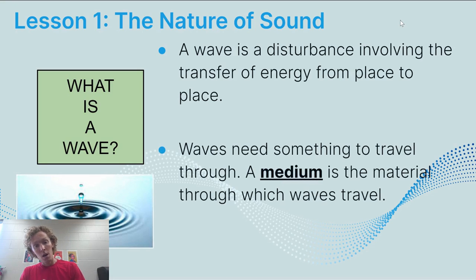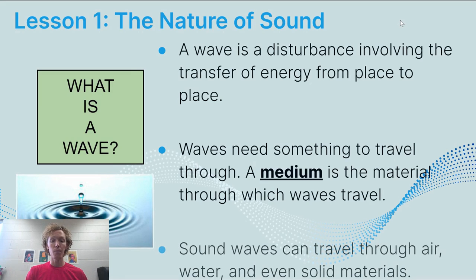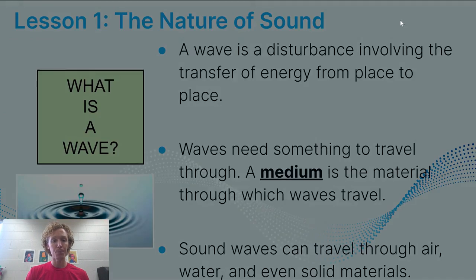It creates a disturbance and it transfers energy, and energy is going to be anything that is able to do work. Now, waves need something to travel through, such as a medium. So in the case of the water droplet, the medium is the water, which is the material in which the wave is going to travel through. That energy has a medium to travel through, and it's going to be doing it through a wave. Now, sound waves can travel through air, water, and even solid materials. Sound waves need a medium to travel through. They can't travel through a vacuum. It needs some sort of particle, solid, liquid, gas, in order to be able to travel.